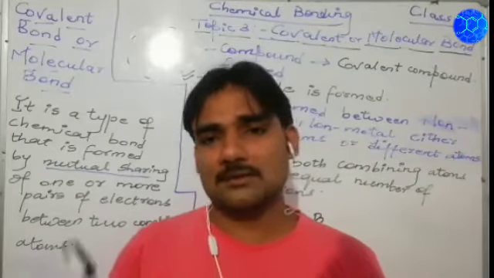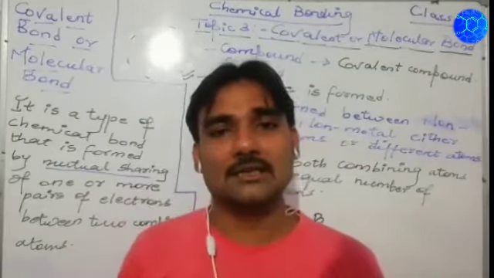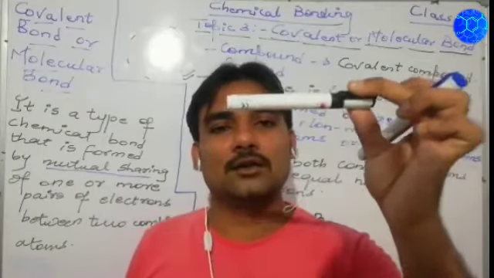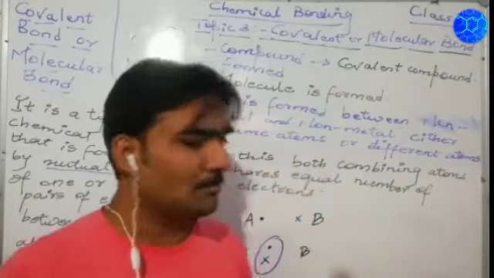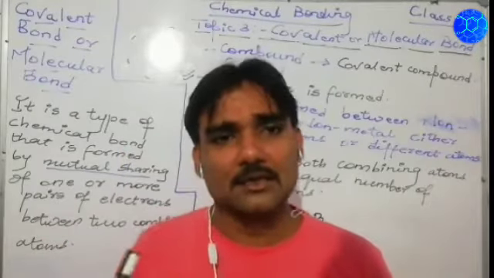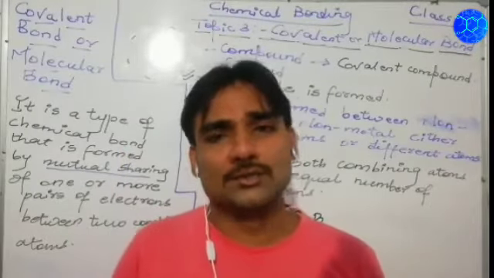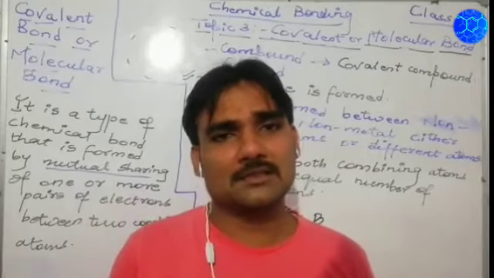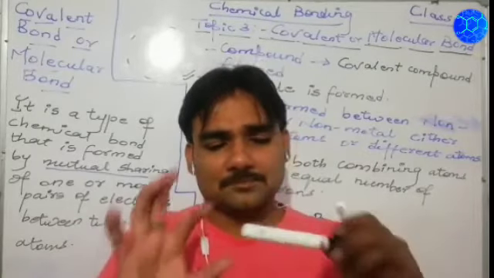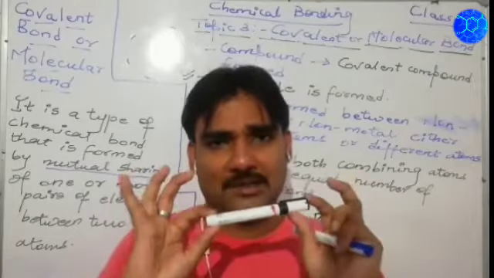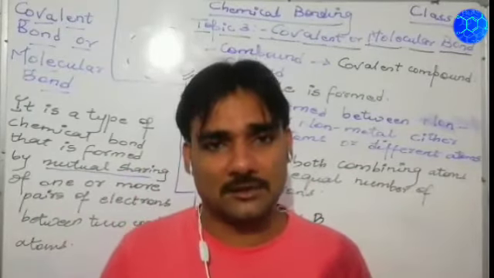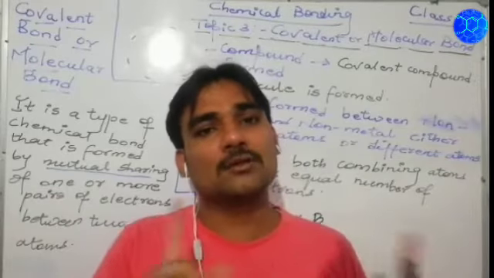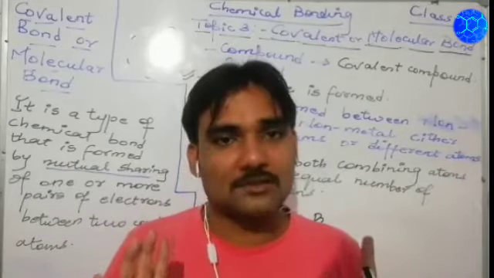Let me give an example. Suppose this marker costs 10 rupees. Suppose two persons have gone to the market to buy the marker, and both have to use it. The marker is of 10 rupees, and both persons have 5 rupees each. So neither of them has 10 rupees in total.